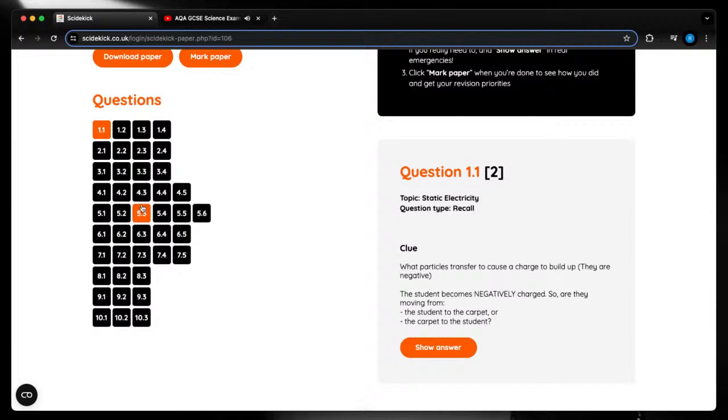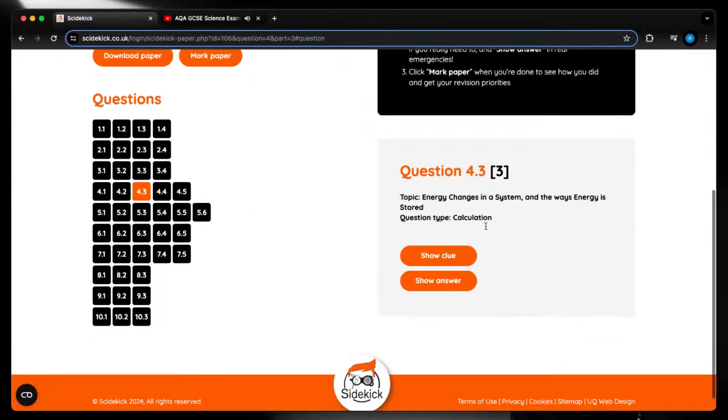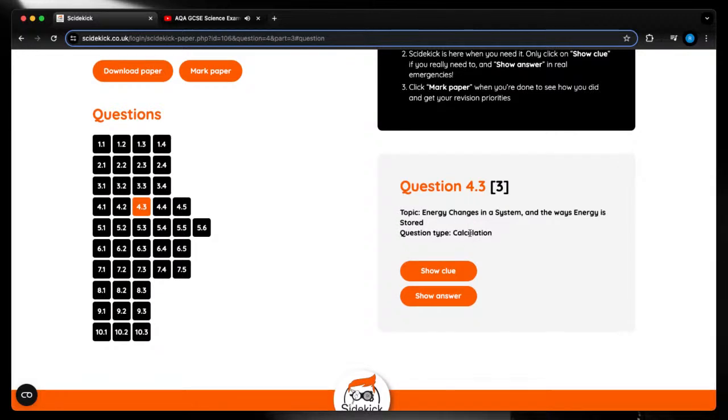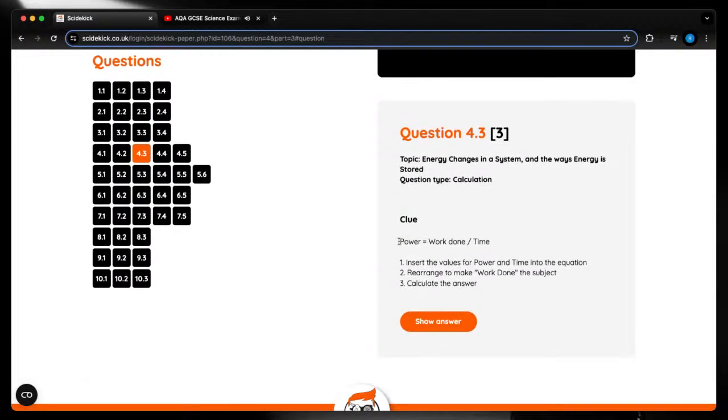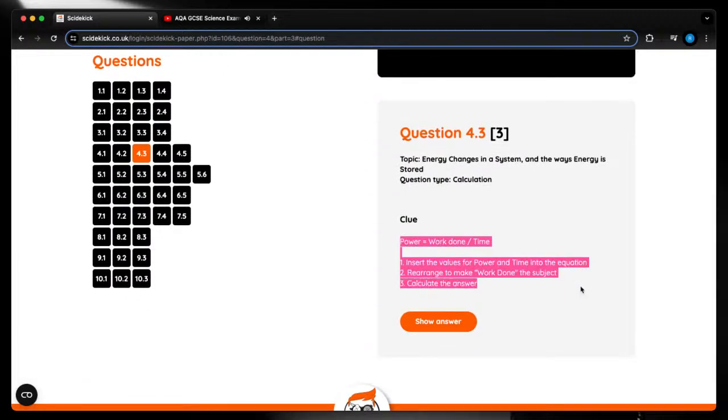So maybe that's there. Let's say you're working through the paper and you don't need to use it anymore until you get to 4.3. This one's a calculation. You're not sure how to start the calculation, and normally you just have to move on and leave it. But if you show the clue here, it talks you through it, tells you exactly what to do and how to answer that question.